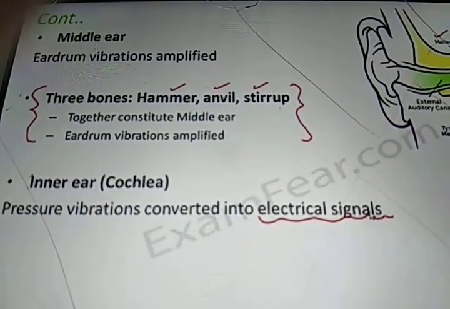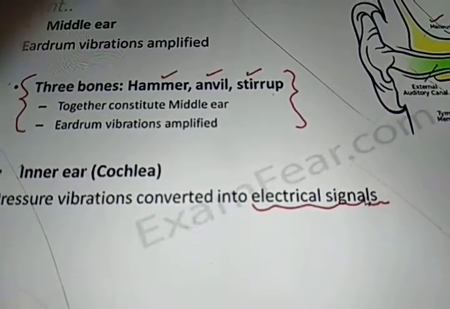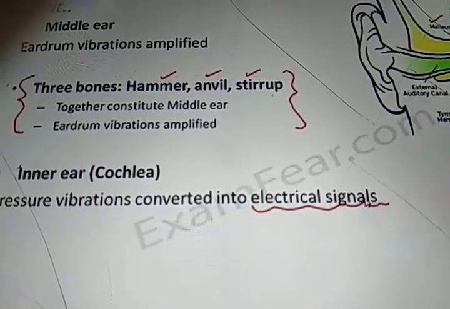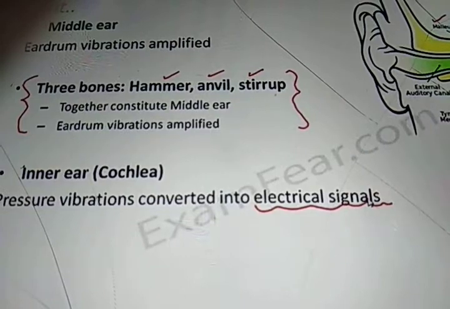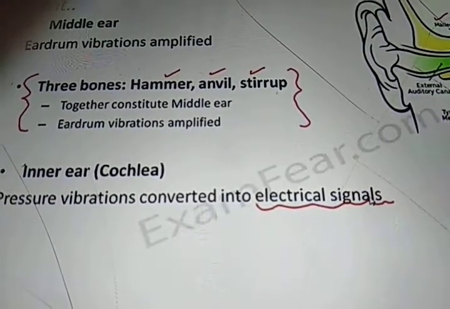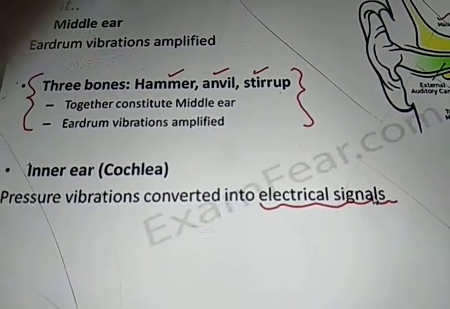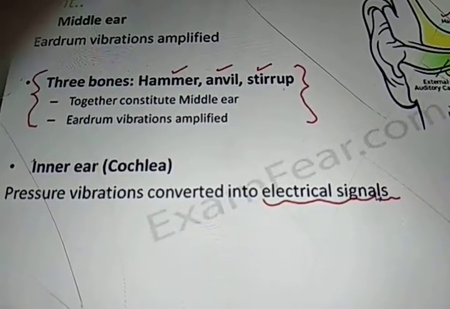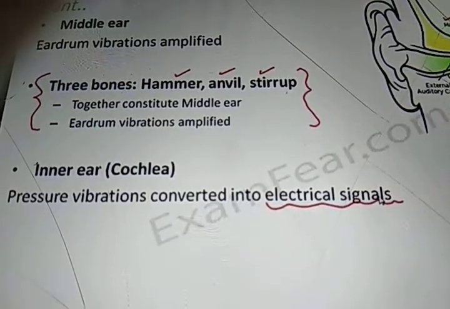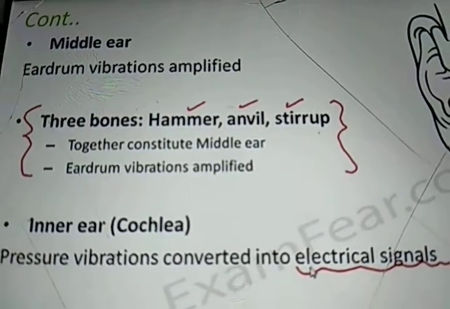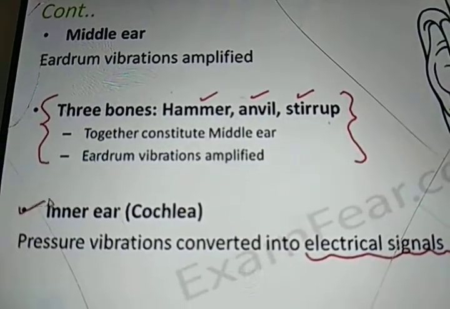The signals are sent to the brain so that the brain can interpret what you are hearing. You cannot send the vibration as it is, so it needs to be converted into an electrical signal with the help of your nerves, and then the nerves carry these signals to the brain, and the brain is able to understand the signals. That's how it works.